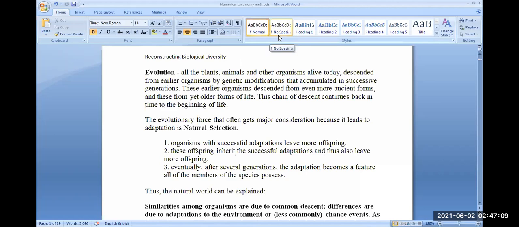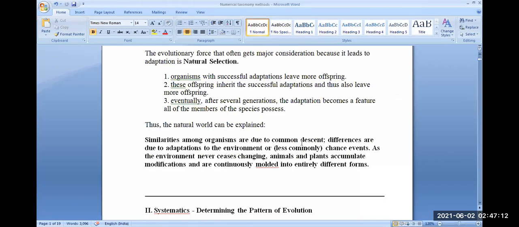And the differences which we see among organisms are due to adaptation. That is, various organisms have adapted variously, and those organisms which could not adapt to the changing environment succumbed, they were defeated in the race of life, and they were eliminated. This is the natural world. That is, similarities among organisms are due to common descent, and differences are due to adaptation to environment. Differences have come as a result of adaptation to the environment.